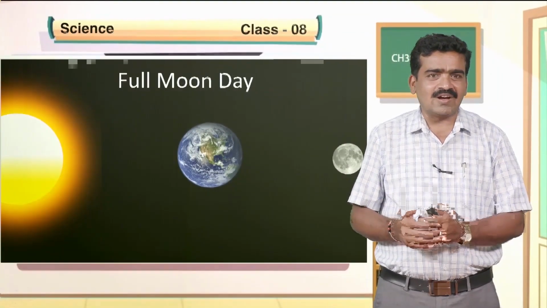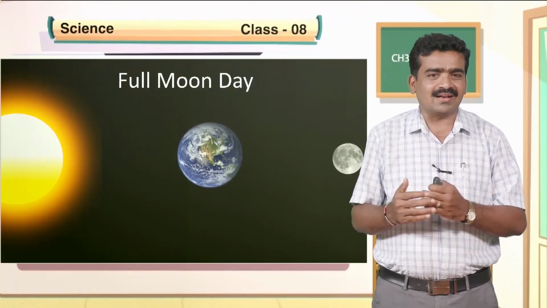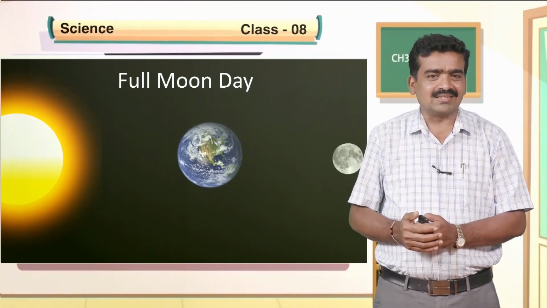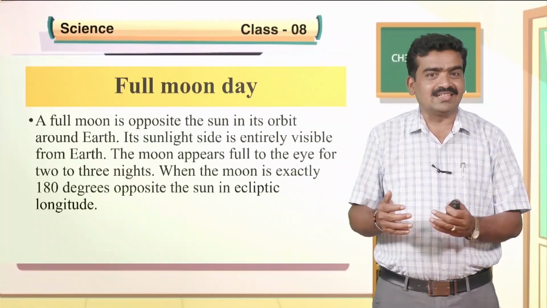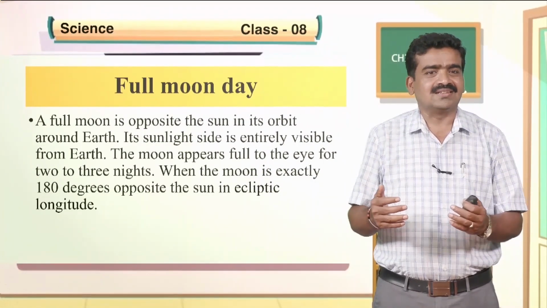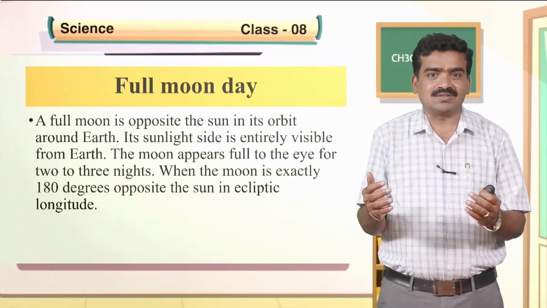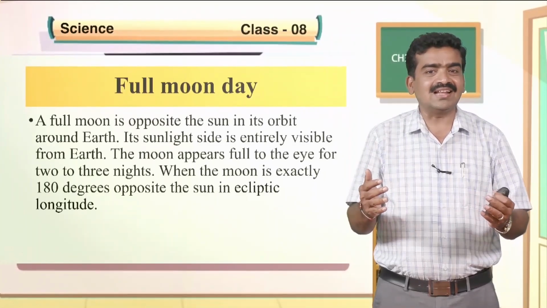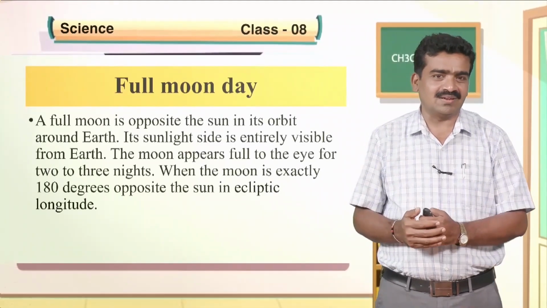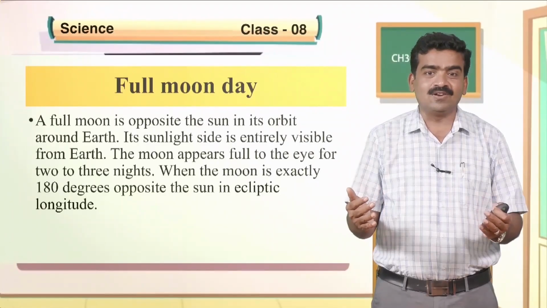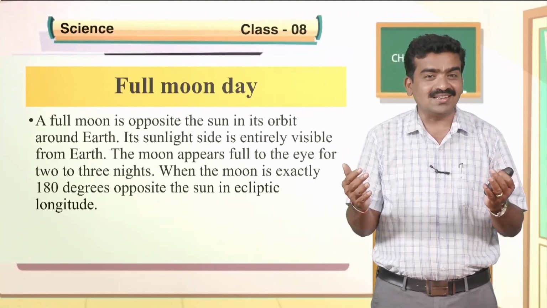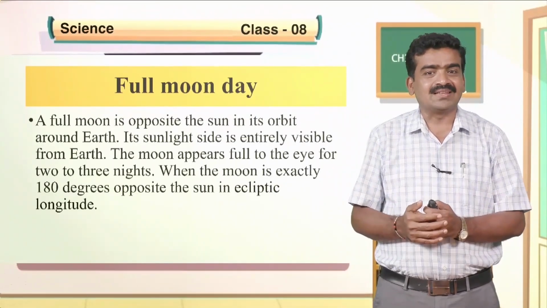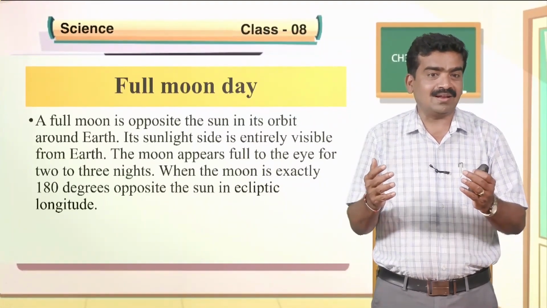The interesting fact is, the full moon occurs when the earth comes between the moon and the sun. On full moon day, the moon is opposite to the sun in its orbit around the earth. Its sunlit side is entirely visible from the earth. The moon appears full to the eye for 2 or 3 nights, when the moon is exactly 180 degrees opposite to the sun in ecliptic longitude.